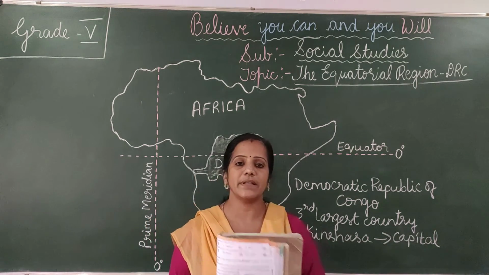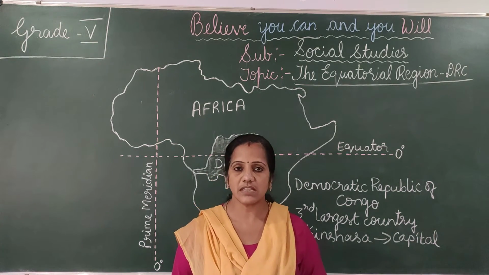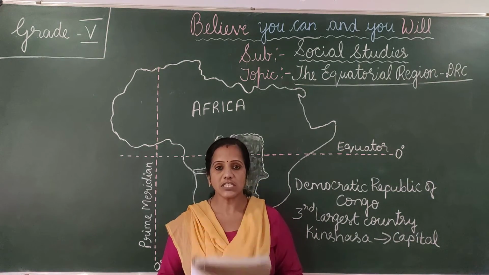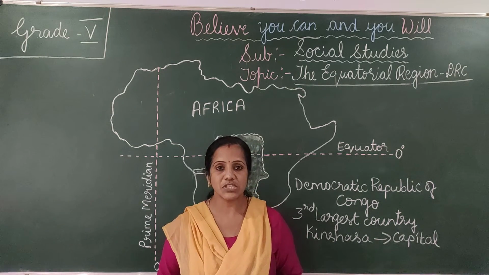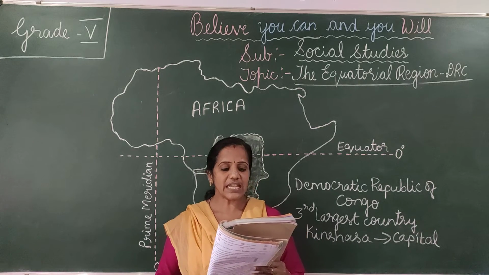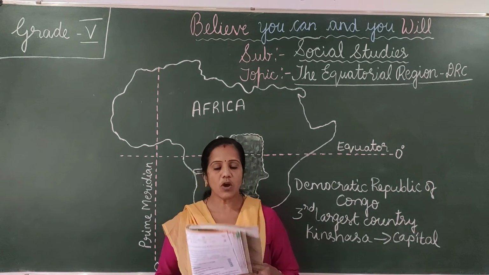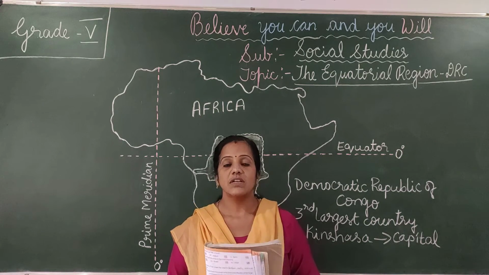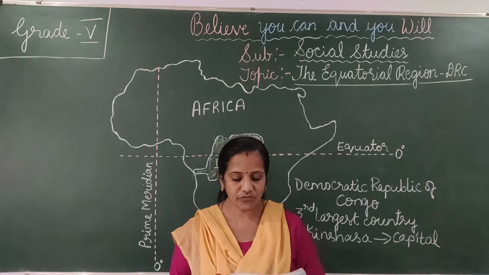They live in huts made of palm leaves and bamboo and move about in search of food. So they are mainly nomads.